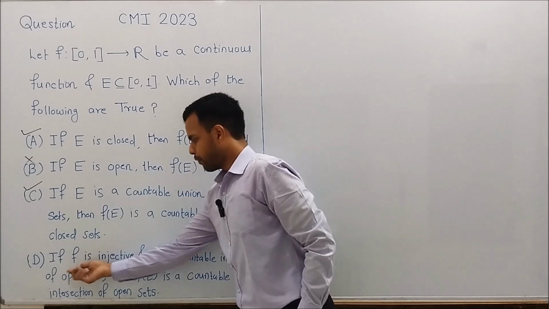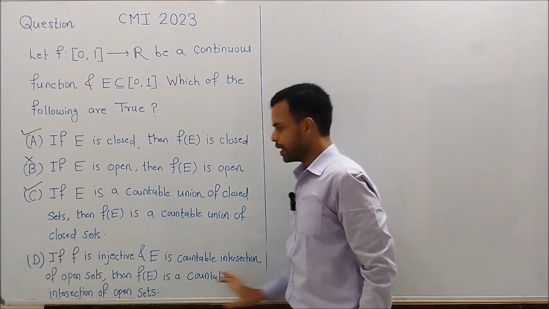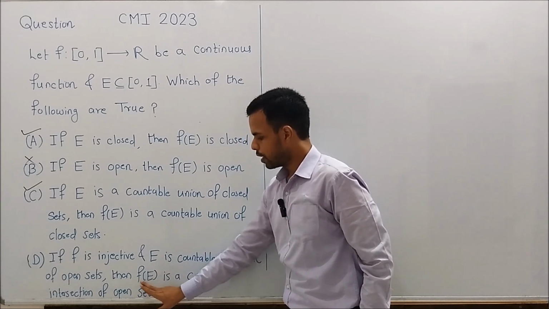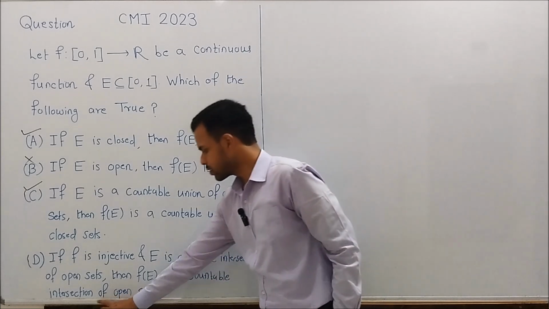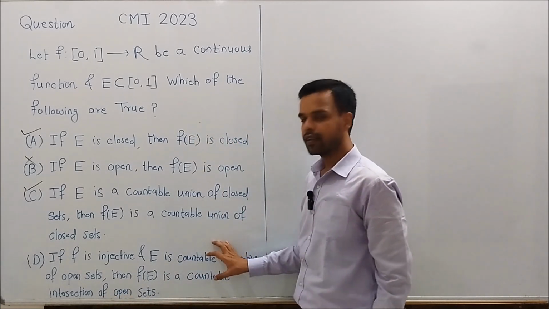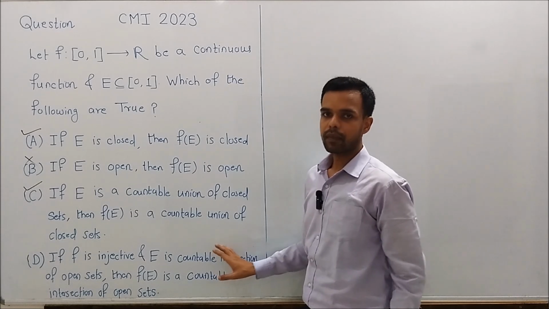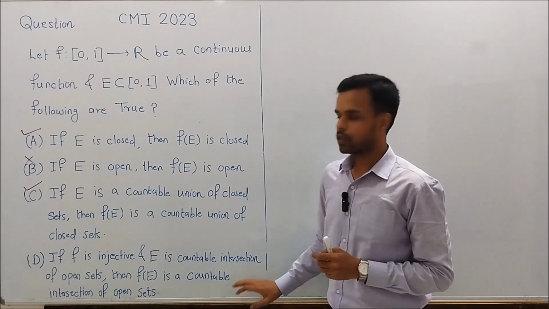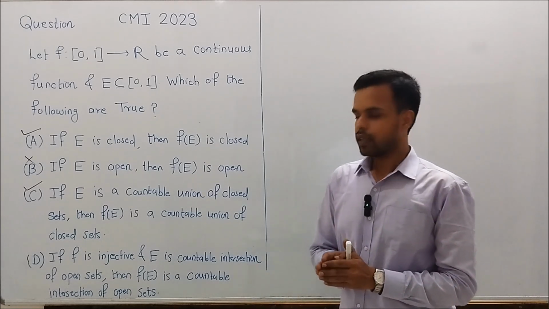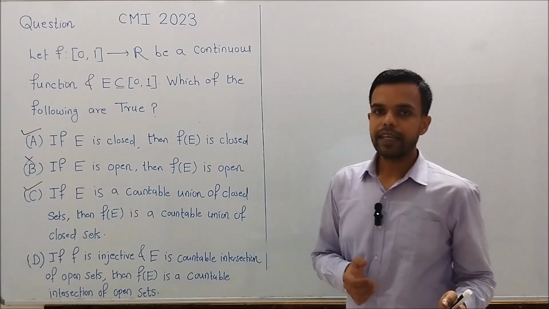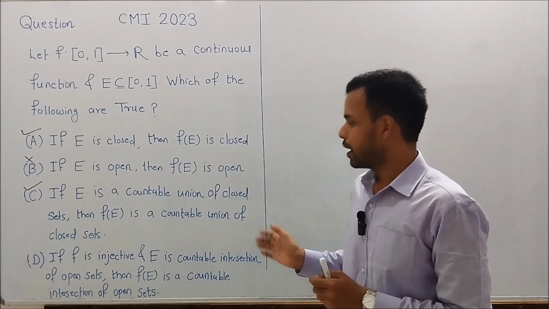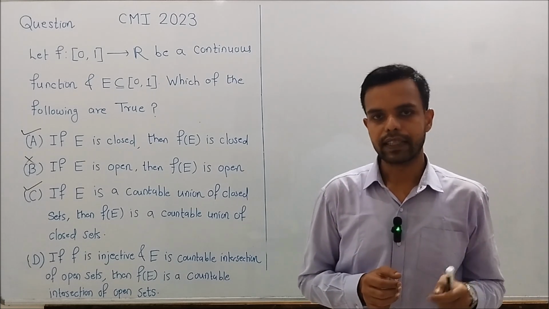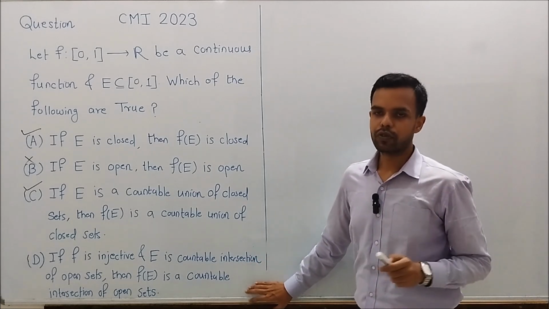The statement in D is, if F is injective and E is a countable intersection of open sets, then F of E, that is the image of E under F, is a countable intersection of open sets. Is this a true statement? Yes, this is also a true statement. This is a little bit tough to prove, but we will prove it. Please don't skip this part of the video because this concept is very important and it can be asked in CSIR NET, GATE. In fact, it can be asked in PhD interviews of IITs, CMI, TIFR, etc. So please don't skip this portion of the video.